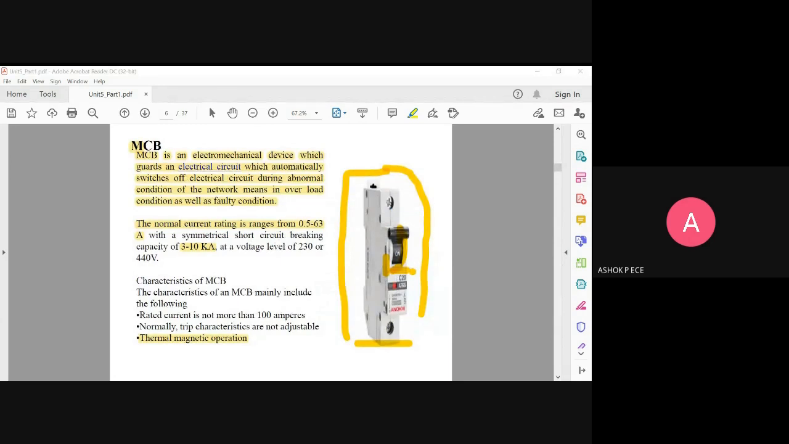I again say all these are basic. Sometimes you might be knowing all these things, so it will be just like a quick revision for you. Okay, so next one is MCB.